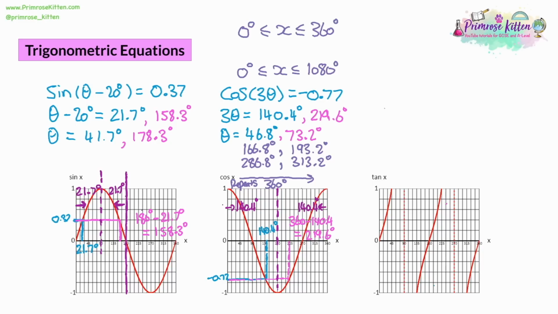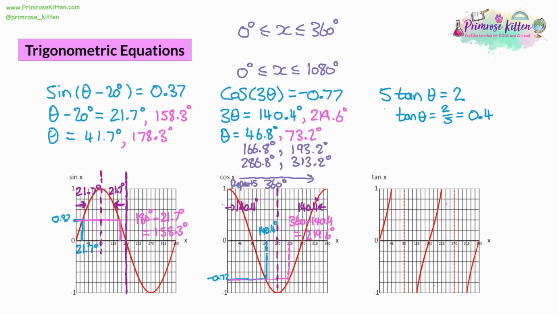Now, the last thing we'll look at is something like this, where we have 5 tan theta equals 2. So in this case, what we're doing is we're multiplying the entire thing by 5, not just theta. All of tan theta has been multiplied by 5. Now, to rearrange this, the first step is divide both sides by 5, and that will give you tan theta is equal to 2 divided by 5, 2/5, which is equal to 0.4. So it's actually not too hard to get rid of any numbers at the start. You just divide by it, and then you've got something that looks like a normal question.